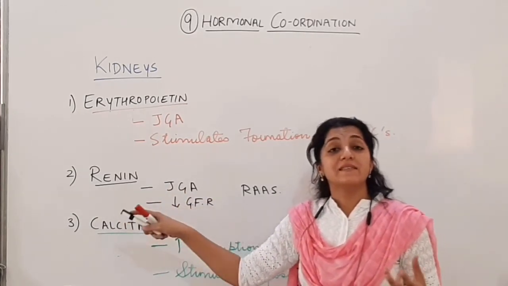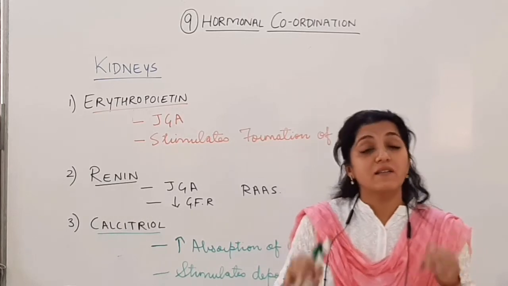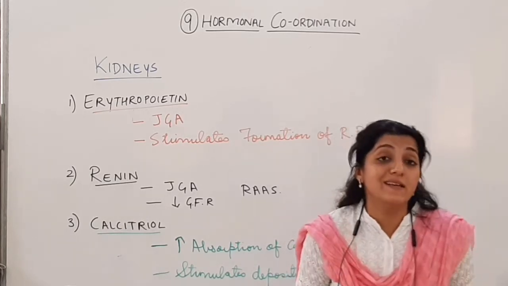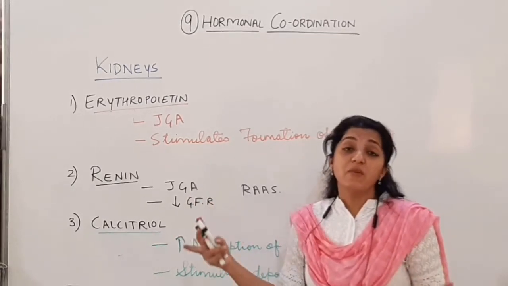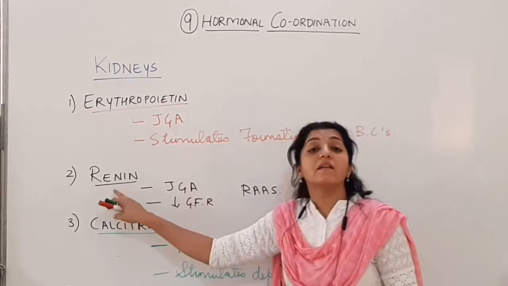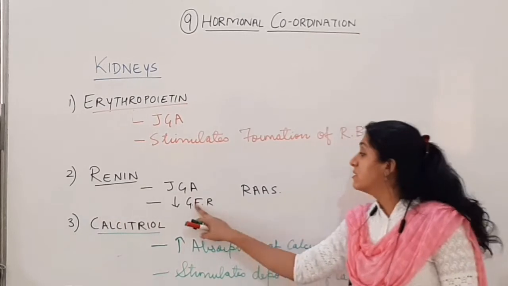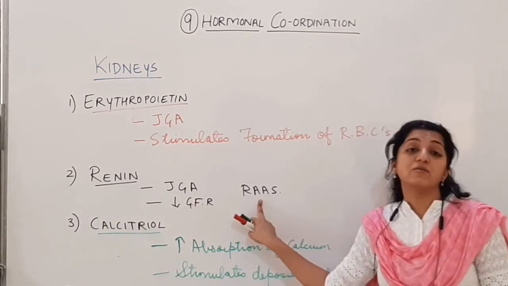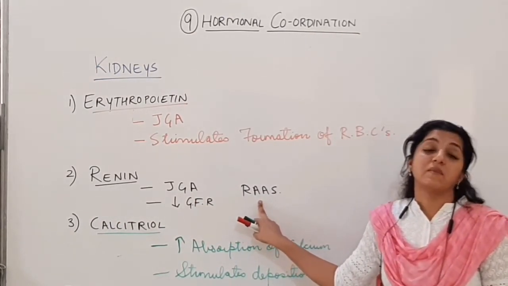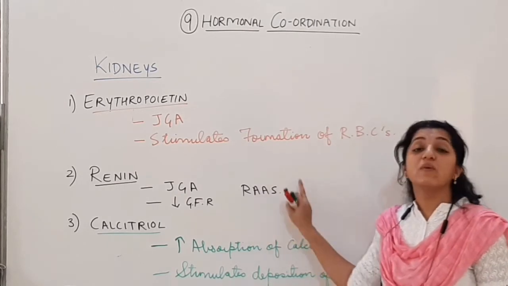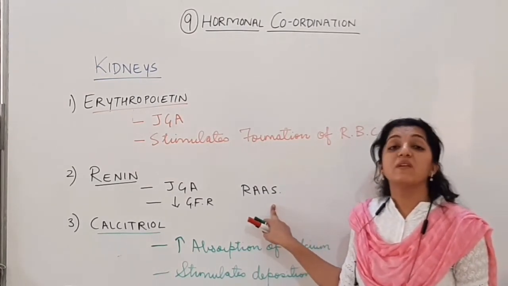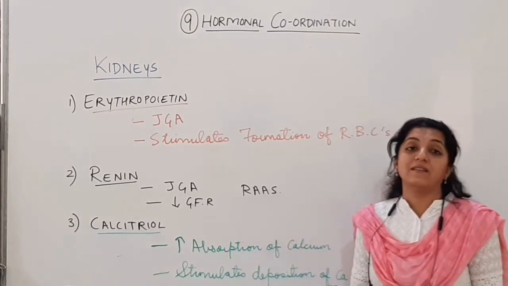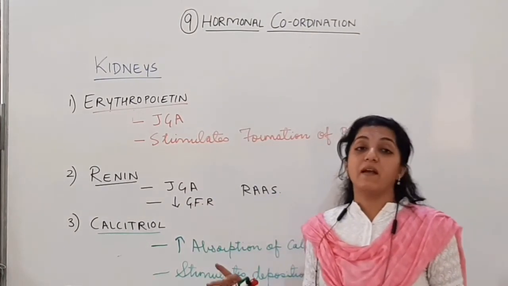Renin will be secreted when the GFR is low, when blood coming to the kidney is low. The juxtaglomerular apparatus will get stimulated and secrete renin from the kidney, which in turn is going to activate the renin angiotensin aldosterone system. We have seen this in detail, and it is going to increase the GFR. It is going to increase the blood pressure. It is going to increase the amount of blood coming to the kidney. We have seen this renin in a lot of detail.